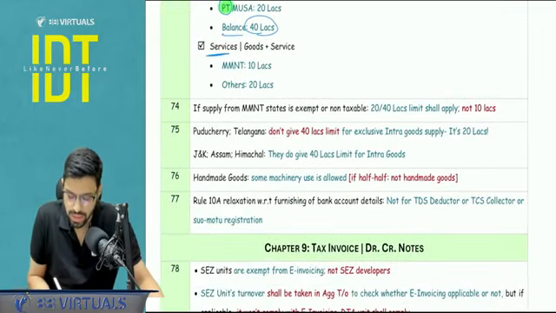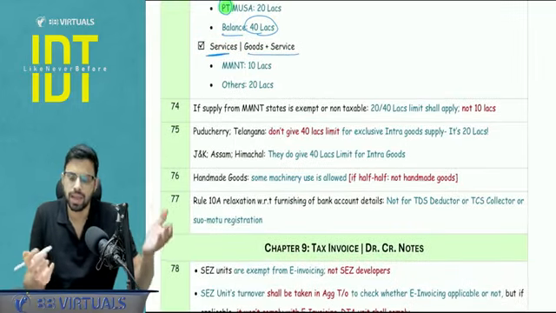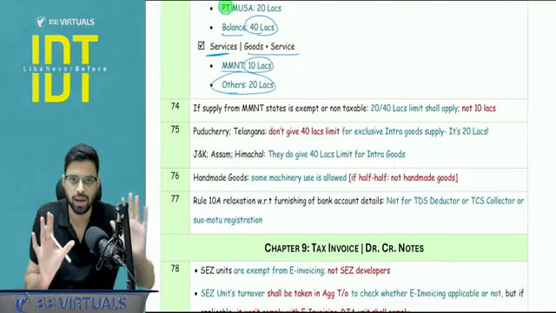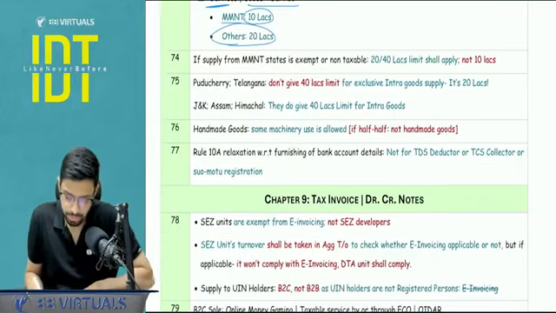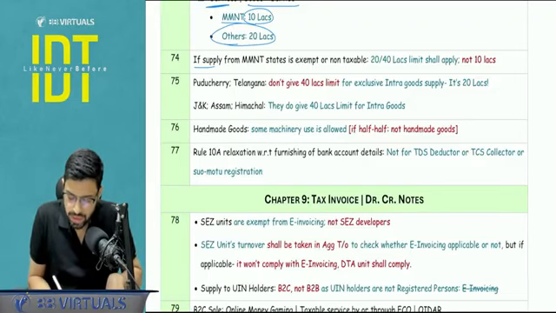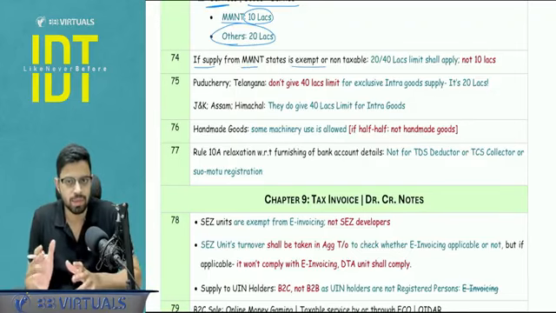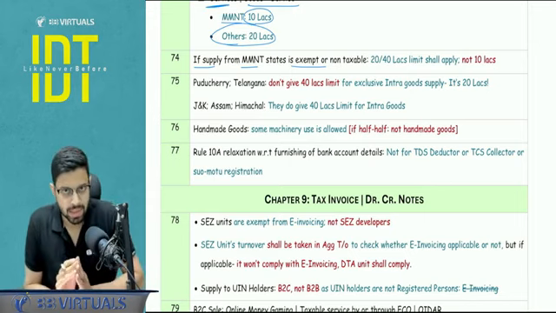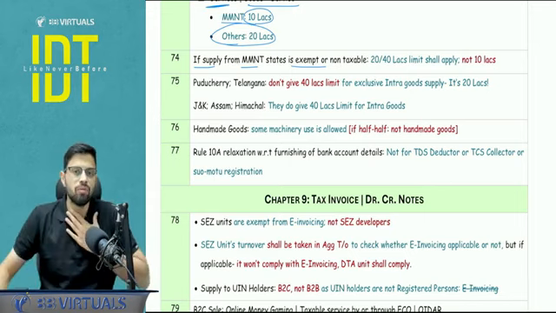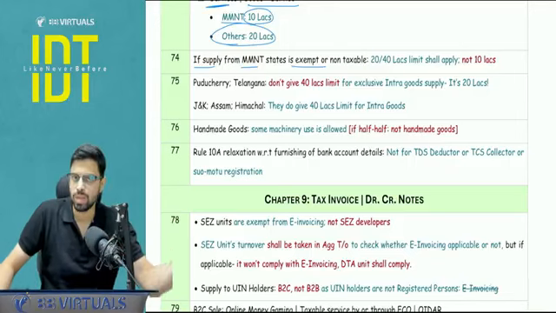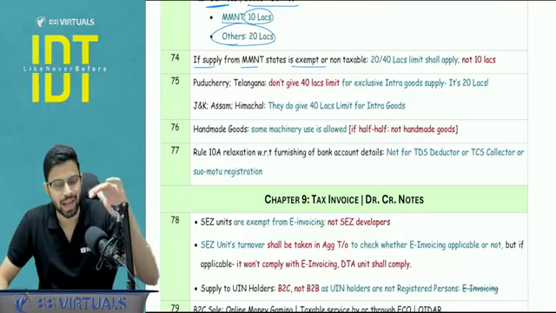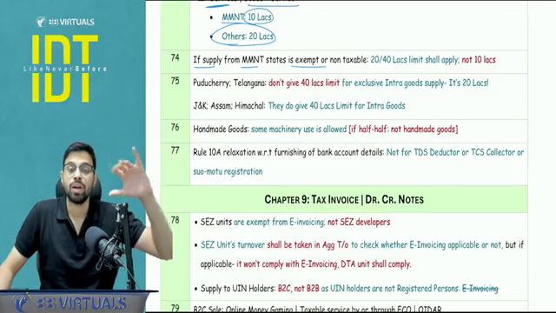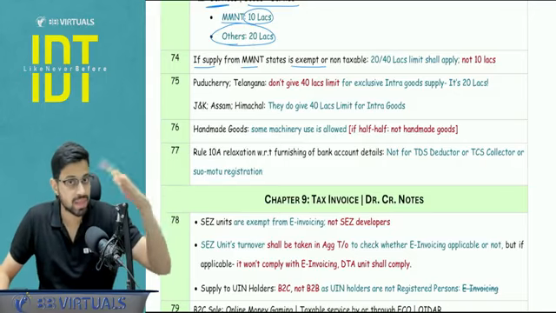And for other services or goods plus services, in that case, you just have two categorizations, 10 lakh for MMNT, and for others, in all the cases you will get 20 lakhs registration threshold. Point to be noted, if the supply from MMNT state is not taxable, so it is exempt or non-taxable, then in that case, the limit will not drop to 10 lakhs. The registration threshold limit, see, if I'm dealing from one of the MMNT states and one of the normal states, then my registration threshold is 10 lakh. The registration threshold doesn't apply on a state by state basis. State to state basis, it doesn't work.